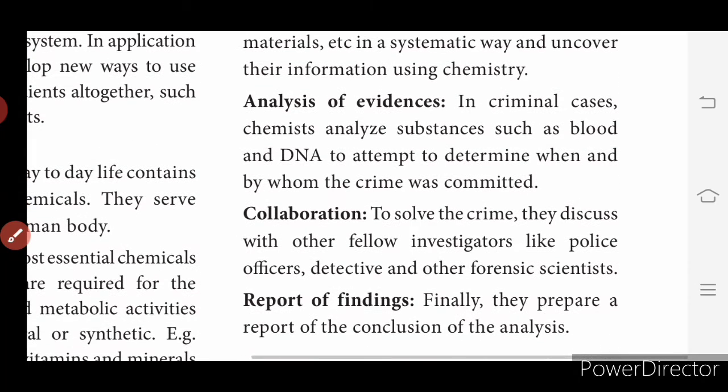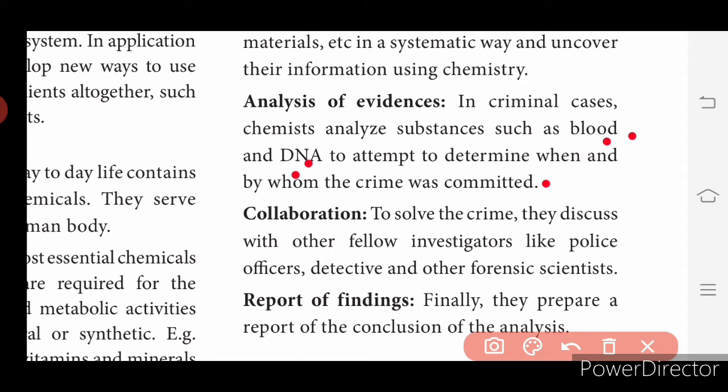Then analysis of evidences. So how do they analyze it? In criminal cases, chemists analyze substances such as blood and DNA to attempt to determine when, by whom the crime was committed. So these are the important tests, blood and the DNA test.